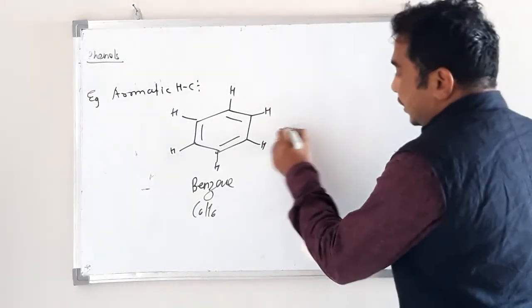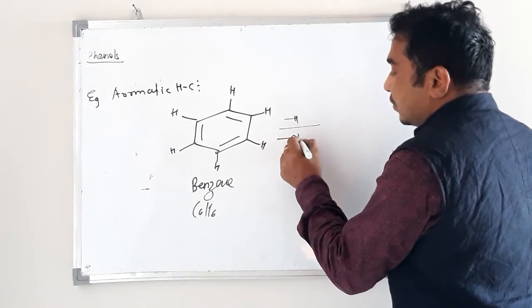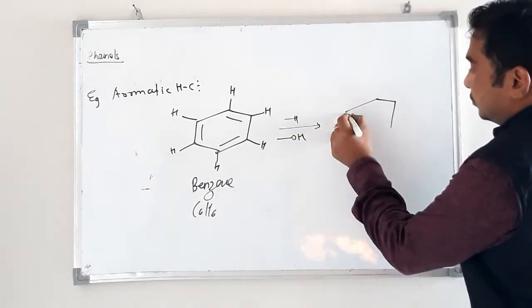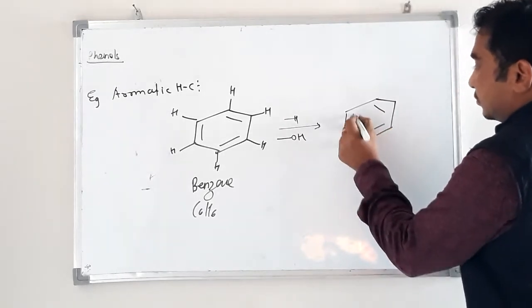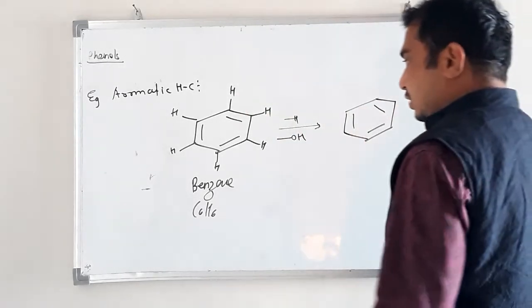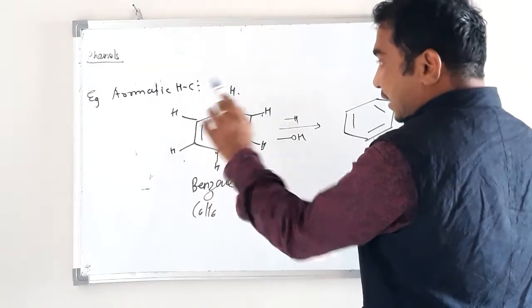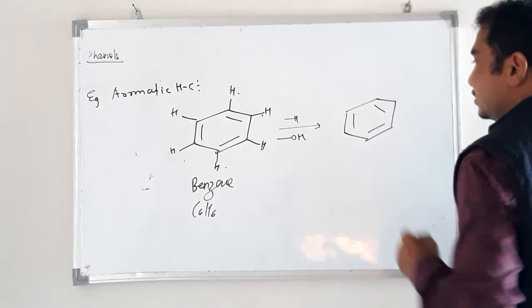If I replace one hydrogen atom by one OH group, any hydrogen, because benzene contains 6 hydrogen atoms, 1, 2, 3, 4, 5, 6, and all are identical, so we can replace any one.